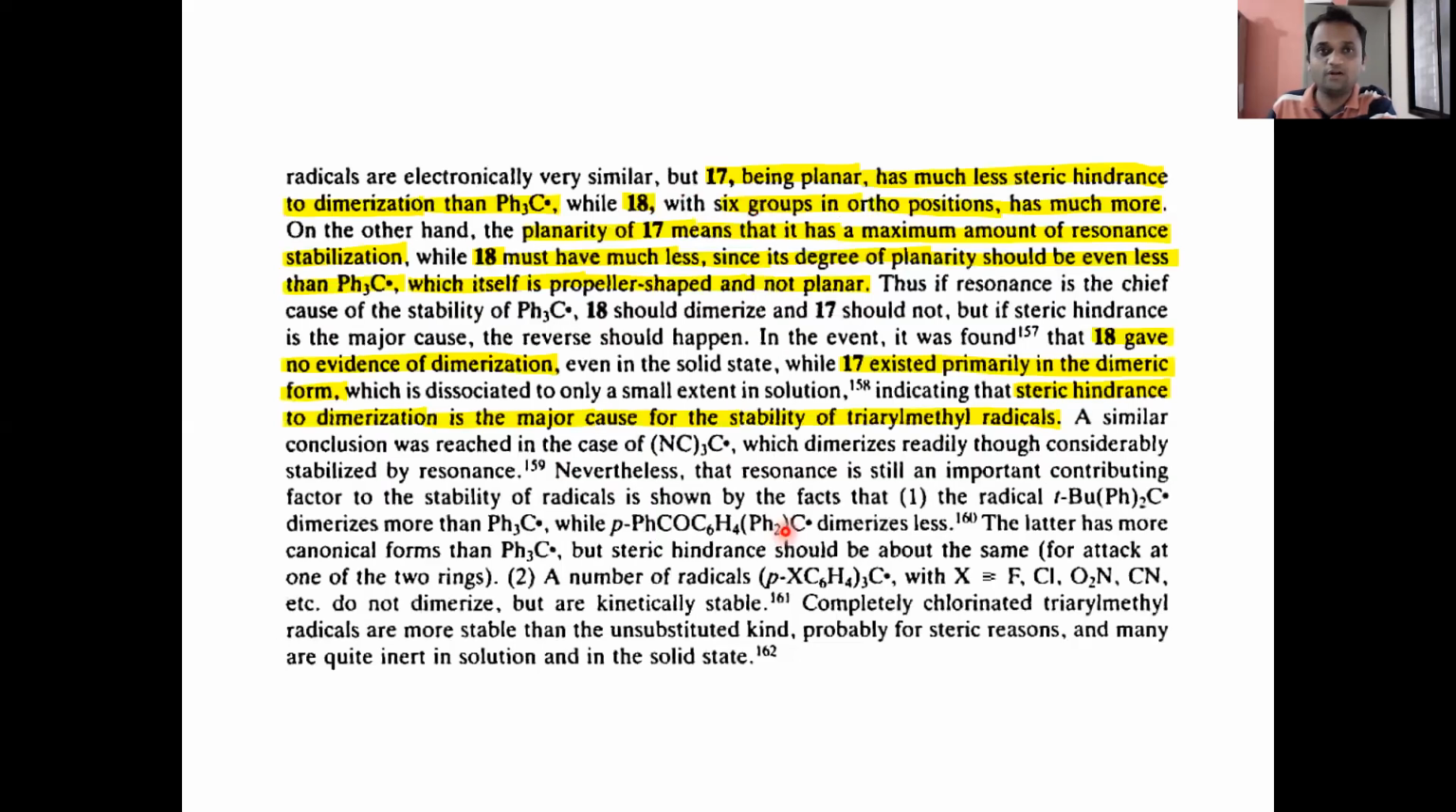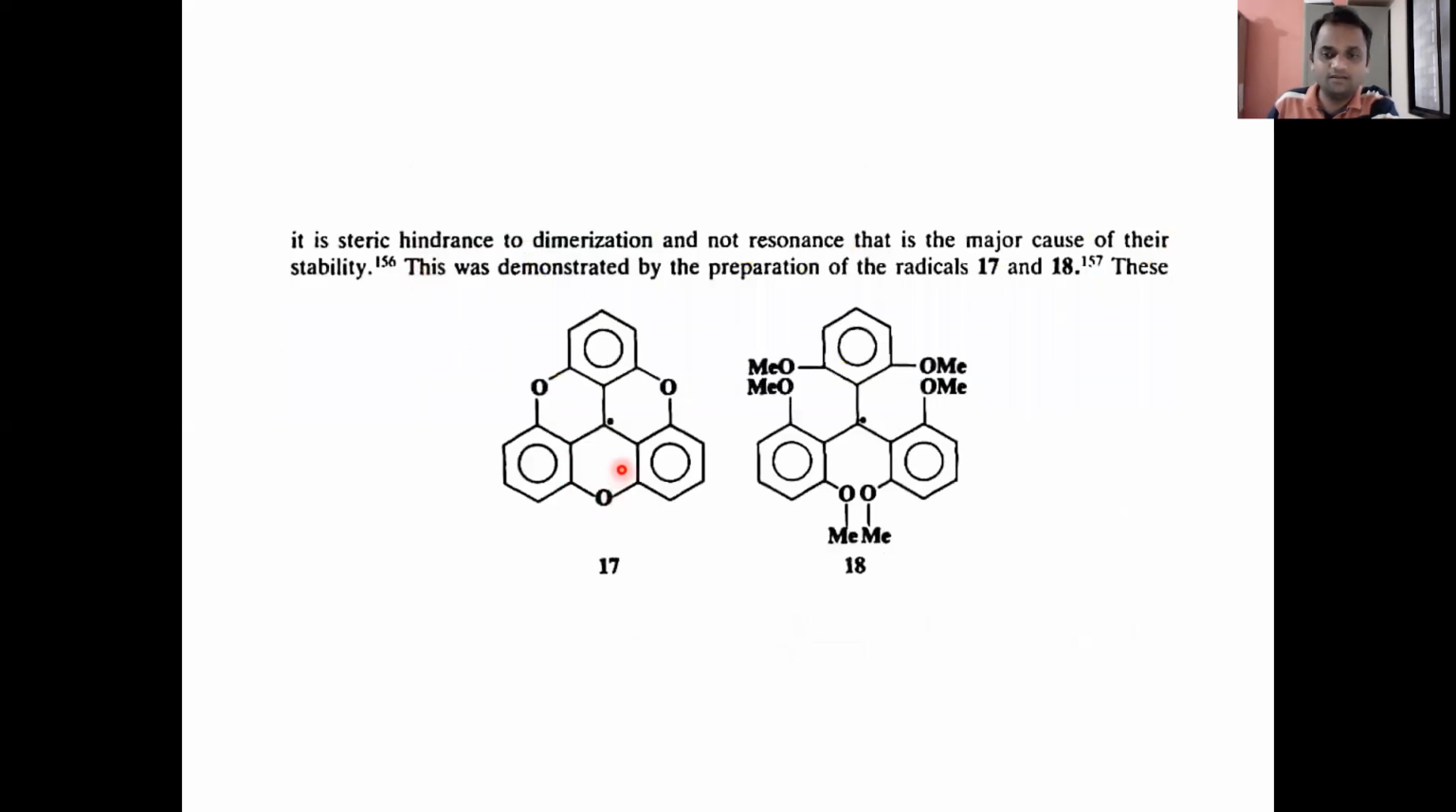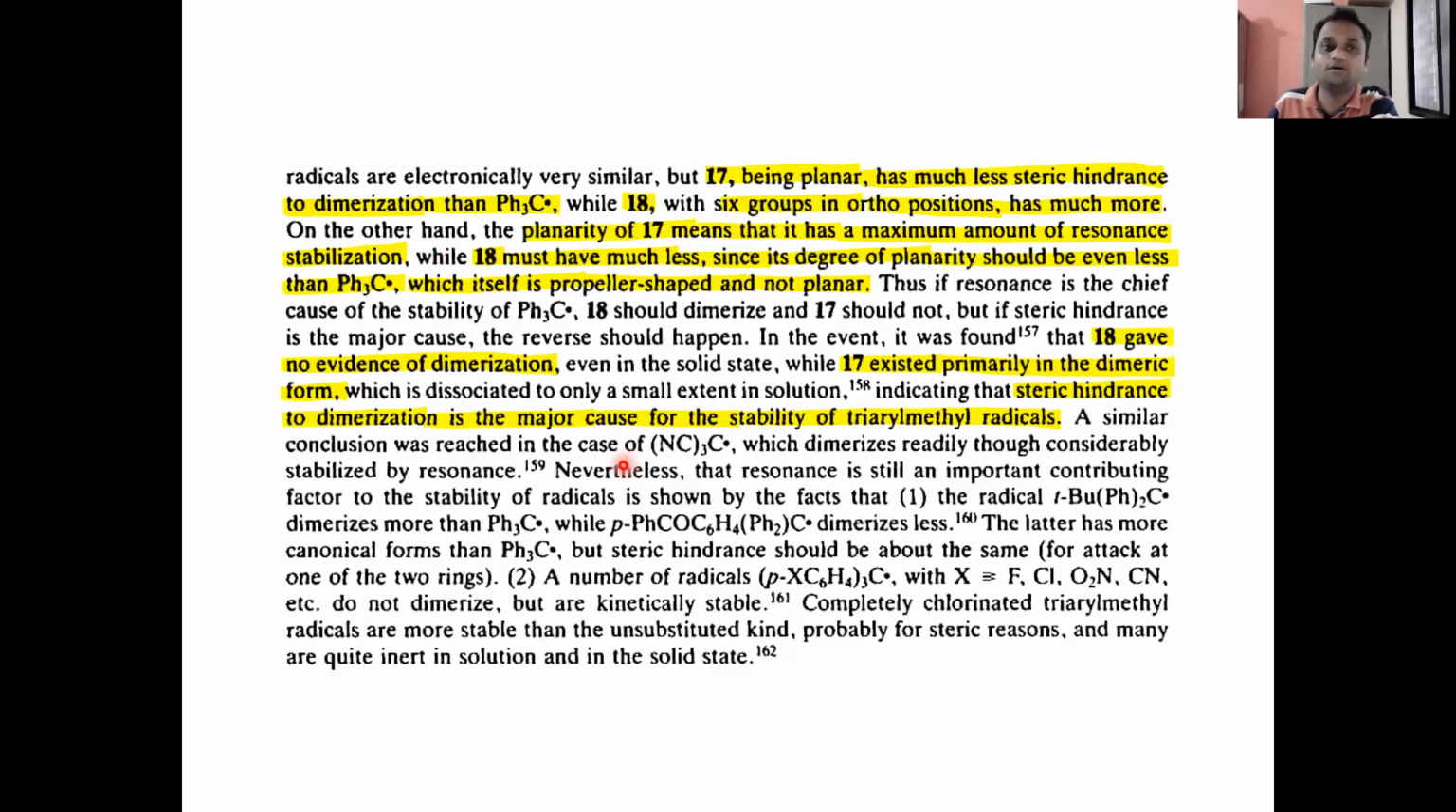Okay, it cannot undergo dimerization. On the other hand, the planarity of 17 means that it has a maximum amount of resonance stabilization. So as it is planar, it has the maximum amount of resonance stabilization, while in case of 18, it has much less,